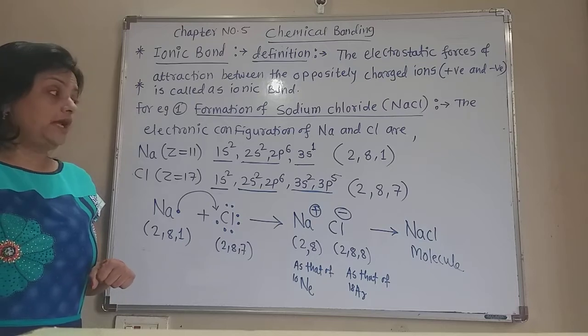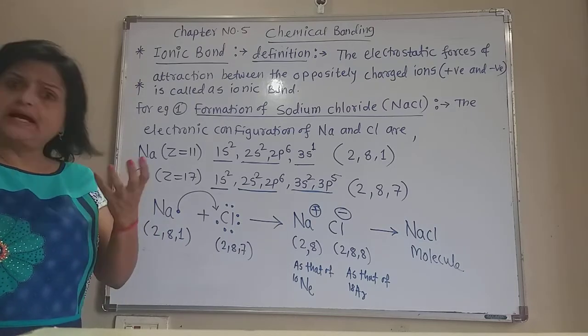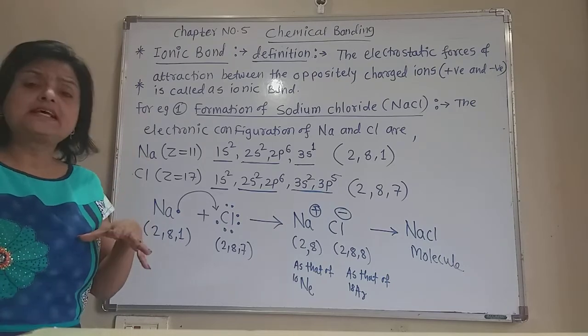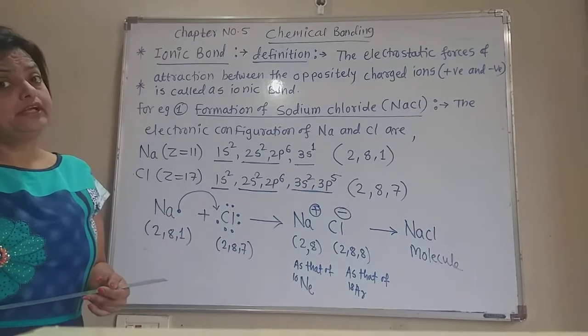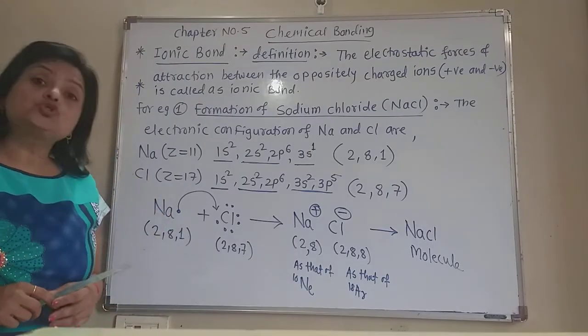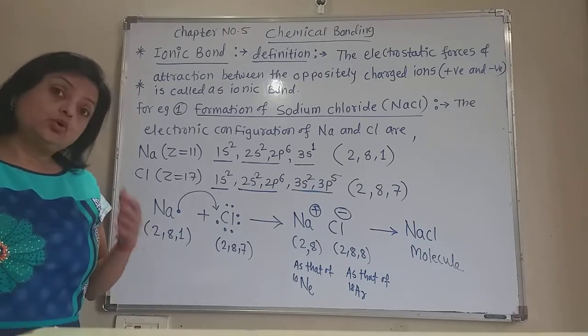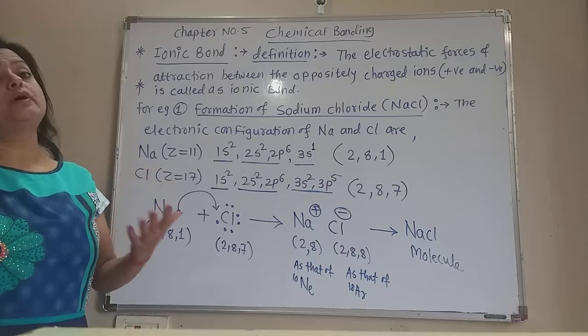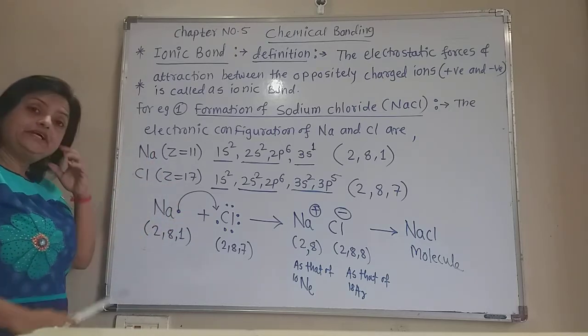So it immediately gains 1 electron from the other elements around it and forms the octet. So the chloride ion, Cl minus, is also very stable compared to the chlorine atom, because the chloride ion has the stable noble gas configuration in the valence shell. Now see how it is shown.